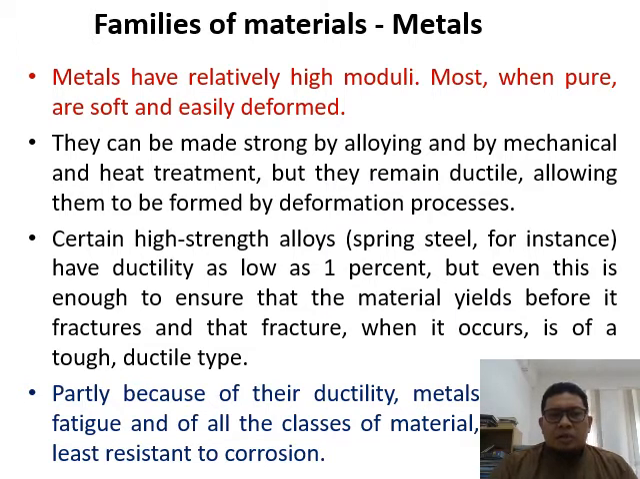Okay, partly because of their ductility, metals are prone to fatigue, and of all the classes of material, they are prone to corrosion, because metal is easily attacked by anions such as chloride, fluoride, nitride, and so on. That kind of anion easily attacks the metal itself, producing, for example, from Fe, which is iron, oxidation to become Fe2+ ion.